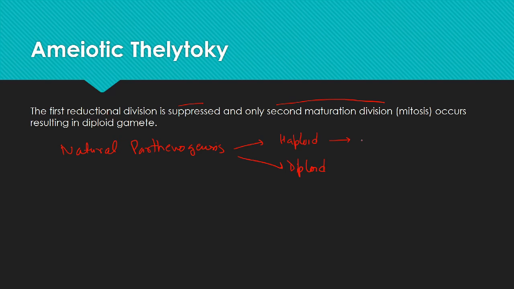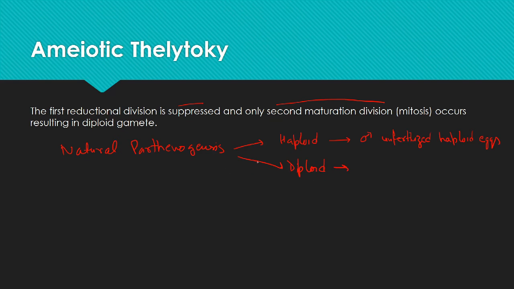Haploid parthenogenesis results in the formation of the male embryo from the unfertilized haploid eggs. This is also known as the arrhenotoky.